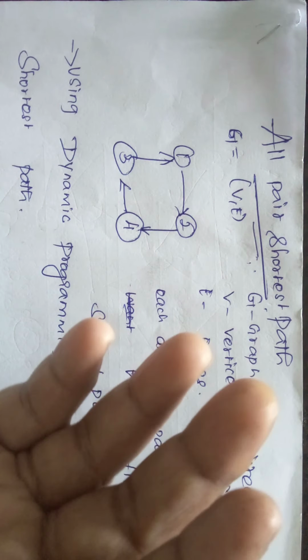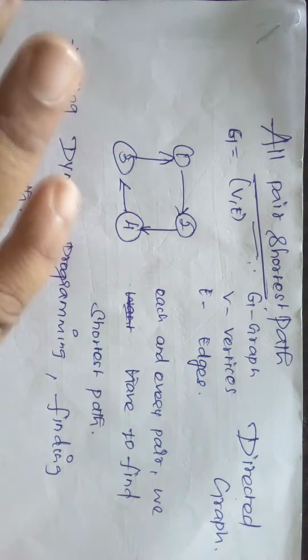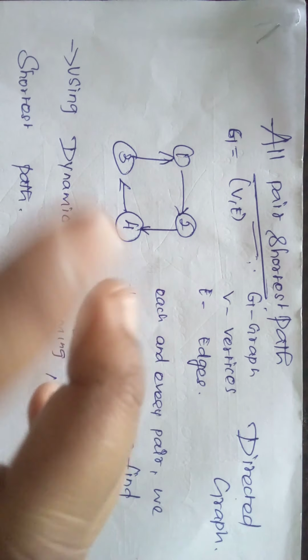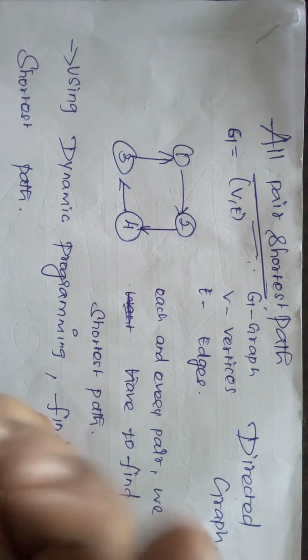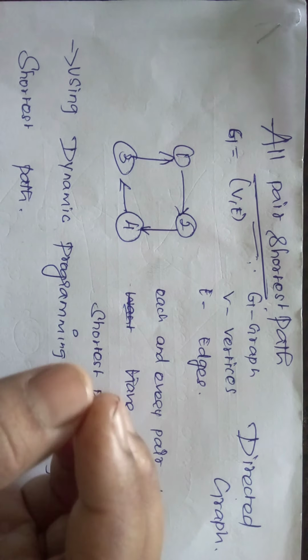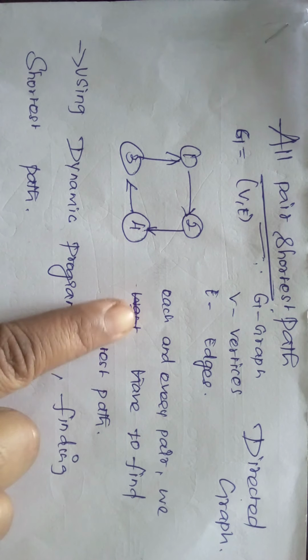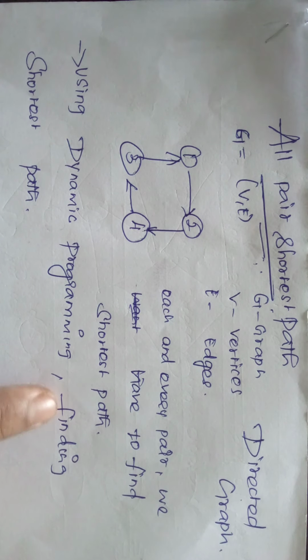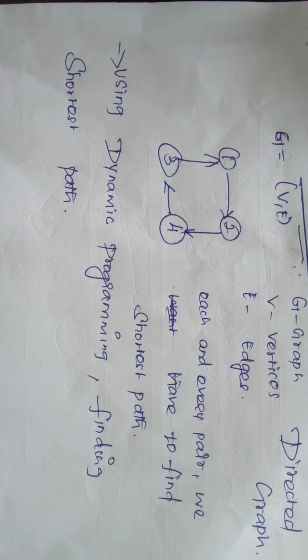You can prefer a train, a flight, a bus or a car. Comparing car, bike and train, the flight is the best one because it takes the minimum time for reaching the destination. That is the shortest path. Here, for each and every pair we have to find the shortest path, considering that example from Chennai to Shirdi.